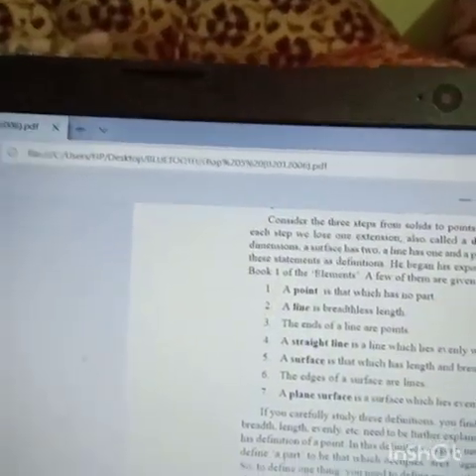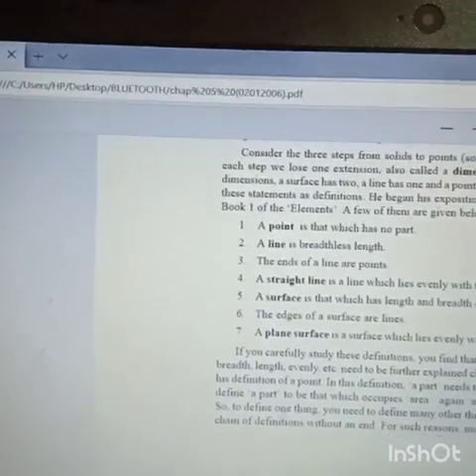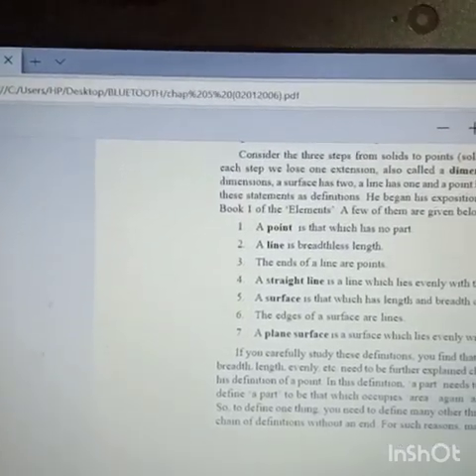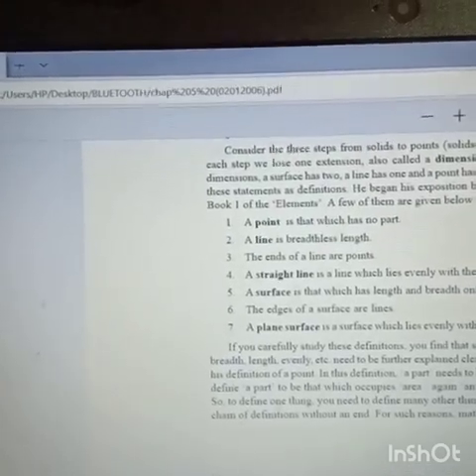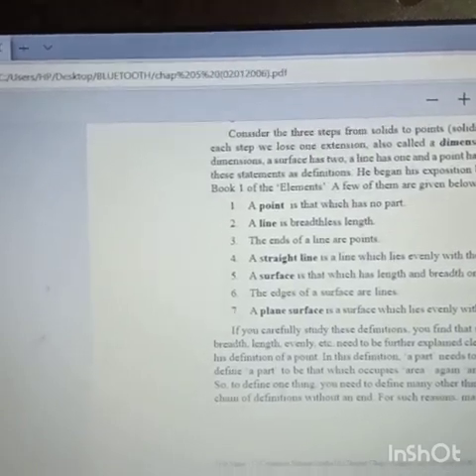He began his exposition by listing 23 definitions in his book 1 of the Elements. A few of them are given below. A point. So all of you know point, line. Now you will get a little explanation of a point. What is a point? A point is that which has no part.